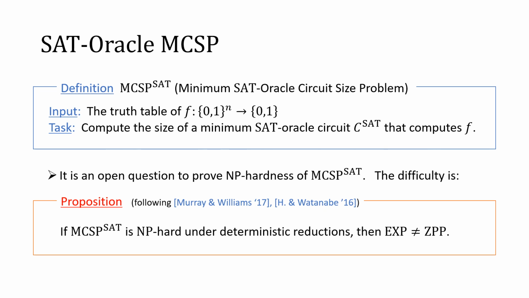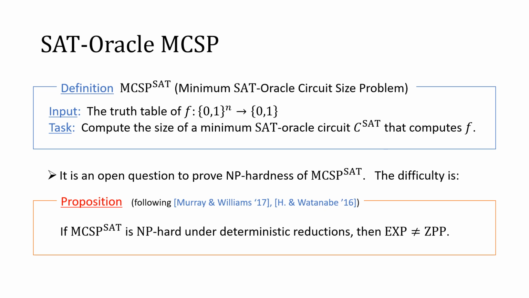The question of MCSP is related to resource-bounded Kolmogorov complexity because we can regard minimum circuit size as a kind of resource-bounded Kolmogorov complexity. In fact, it's an open question to prove NP-hardness of MCSP with an oracle, despite the fact that there is an oracle in the problem.